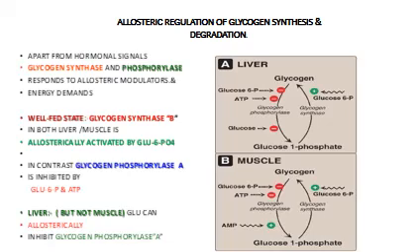So that is the hormonal regulation. I told you the second aspect of regulation is the allosteric regulation. Both the enzymes glycogen synthase and phosphorylase respond to allosteric modulators and energy demands.